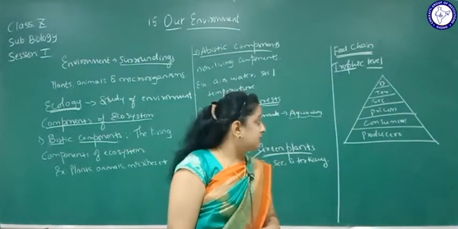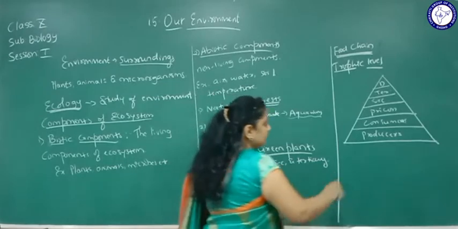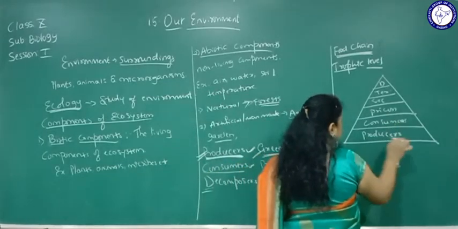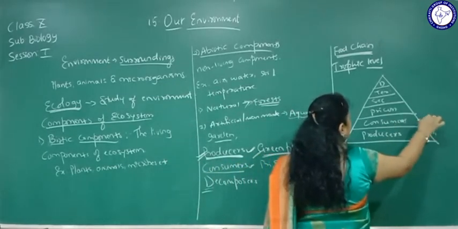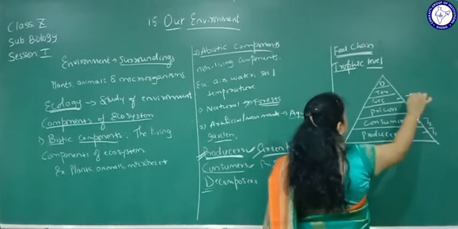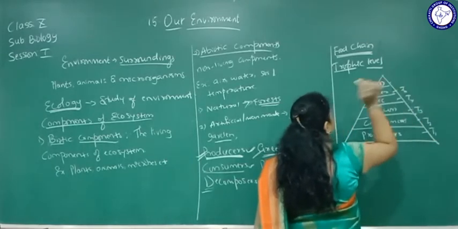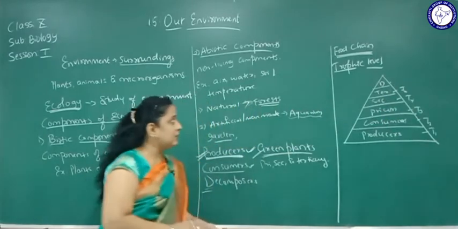Green plants are the producers, and consumers depend on producers for food. So these are the trophic levels: T1, T2, T3, T4, T5 and so on. So this is about the ecological pyramid or food chain.